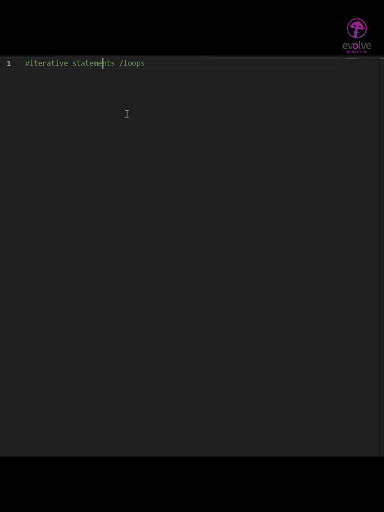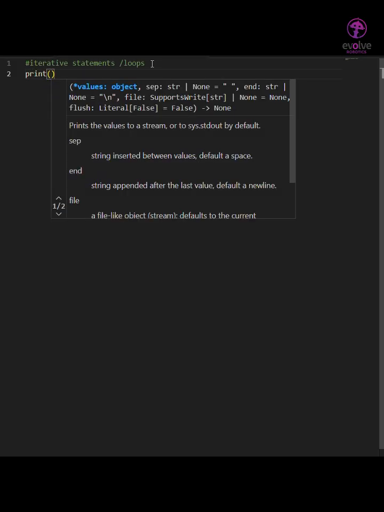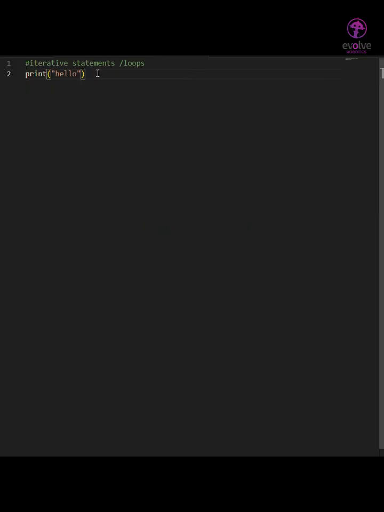It will help your code to repeat tasks automatically without having to write the same line over and over again. That means if you want to repeat some task automatically, for example, I want to print hello 10 times. So, what will I do? I will just take print hello, right? And if I want to print hello 10 times, I just put this statement 10 times, right?